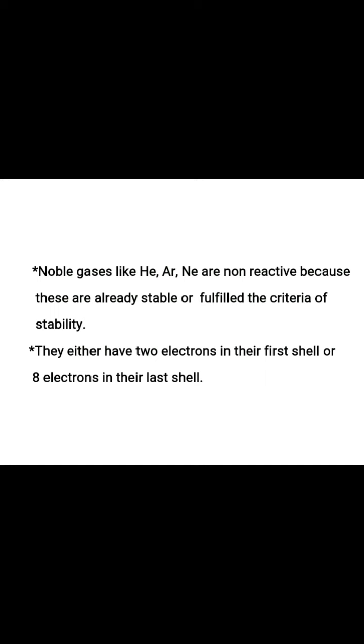Noble gases like helium, argon, neon are non-reactive because these are already stable or fulfilled the criteria of stability. They either have 2 electrons in their first shell or 8 electrons in their last shell. I repeat, the 2 electrons criteria is there when only one shell is present in the atom.